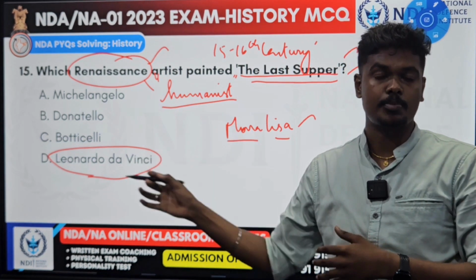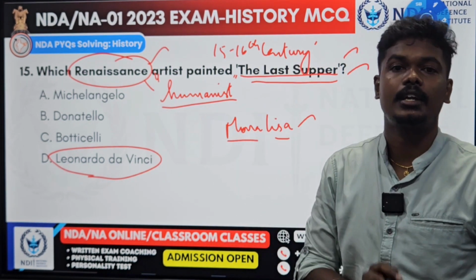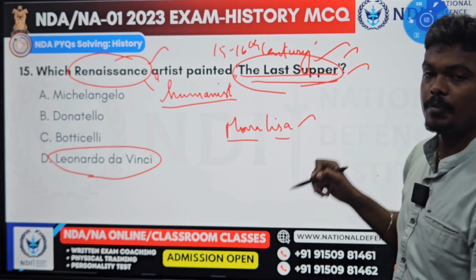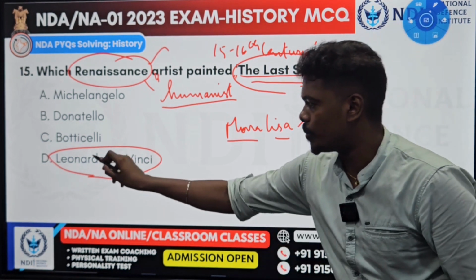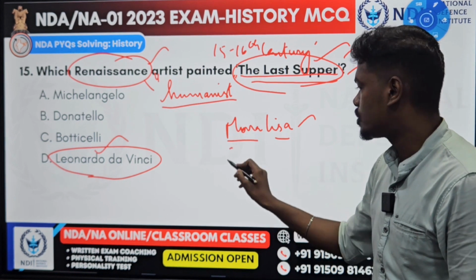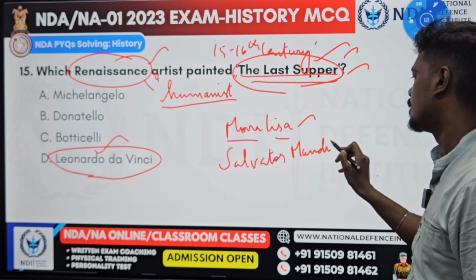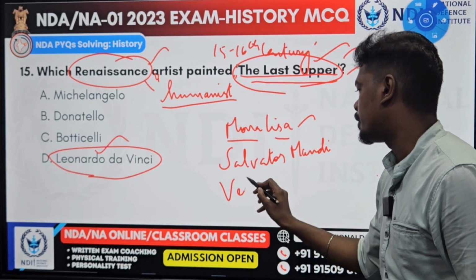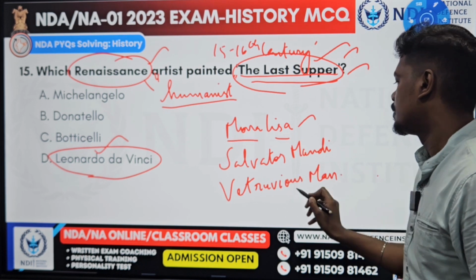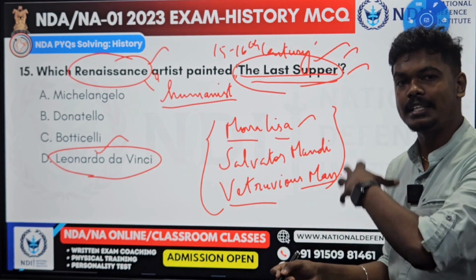He is an Italian Renaissance painter, a famous painter, and he did this on the wall of Santa Maria delle Grazie, a convent in Milan. And not only this one, the famous paintings of Leonardo da Vinci are the Mona Lisa and also Salvator Mundi. These are other famous paintings. There is also another painting called Vitruvian Man. So these are the other famous paintings, and Lady with an Ermine, like that, many paintings are there.